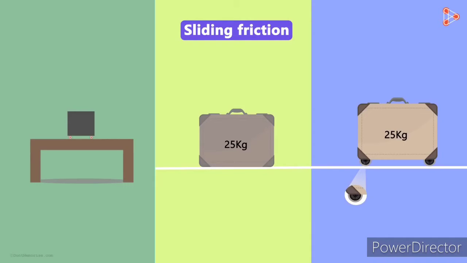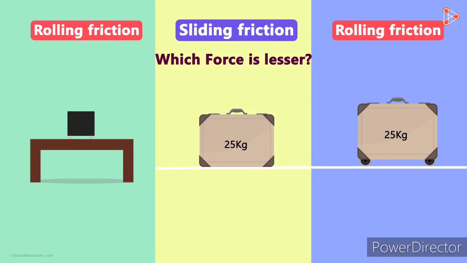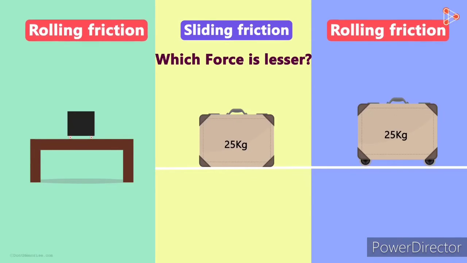But what happens when we attach circular wheels at the bottom of the luggage? Yes, the friction gets reduced to a great extent. This type of friction which arises when an object is rolled on a surface is called rolling friction. It is a force associated with rotational movement. Now can you tell me by pure intuition which force will be lesser? Sliding friction or rolling friction?